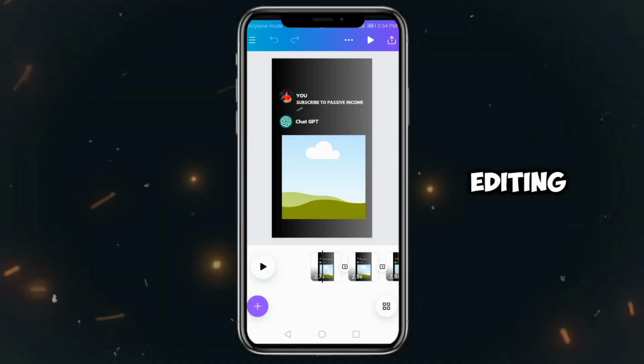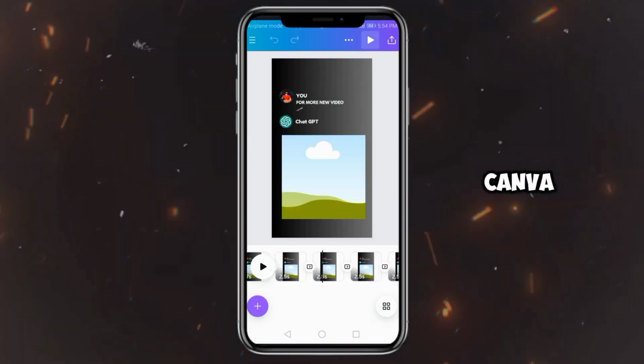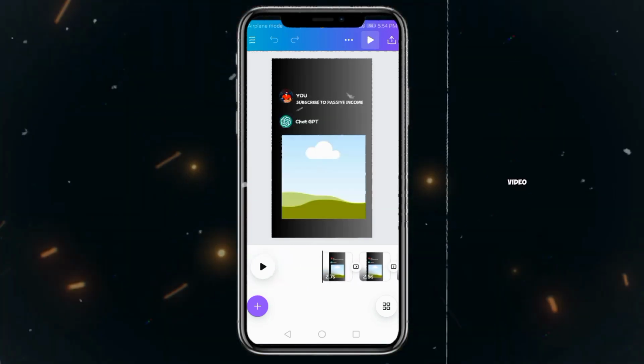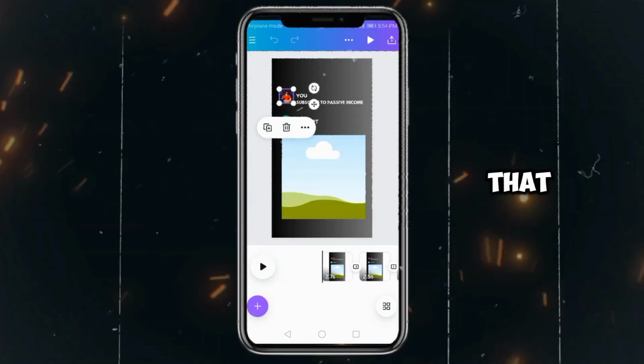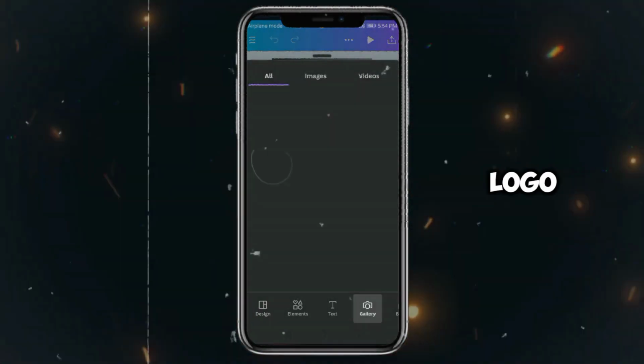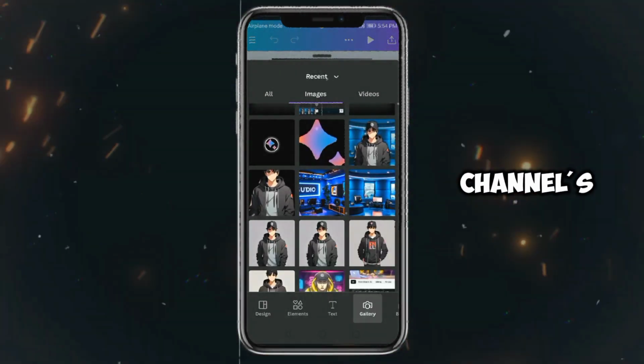Finally, for editing, I will use Canva, so you have to come to Canva and add this template to Canva. The link to this template will also be available in the description of my video. After that, we'll need to make some changes in this template. As you can see here, my channel's logo is already set. So you need to change this logo by adding your channel's logo.